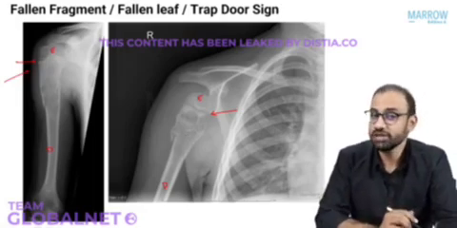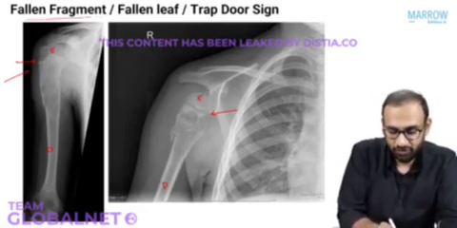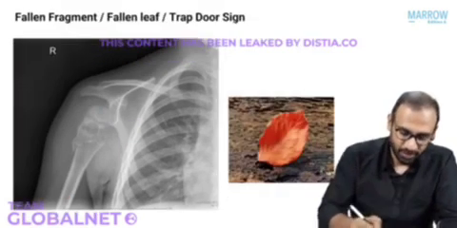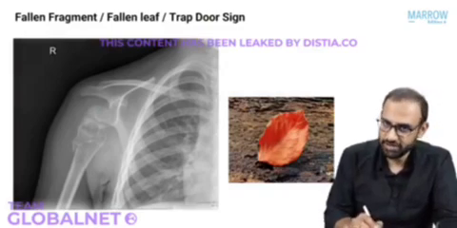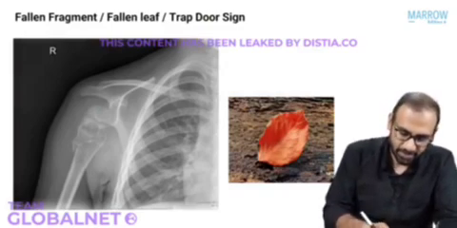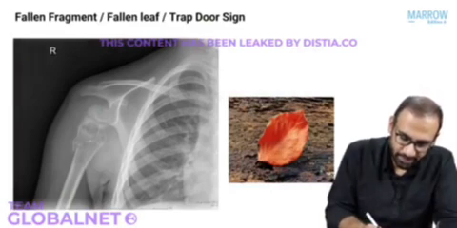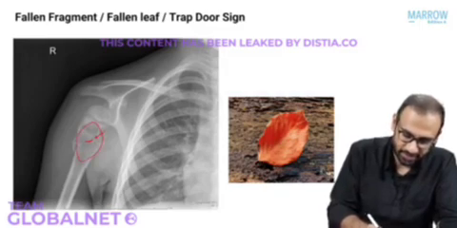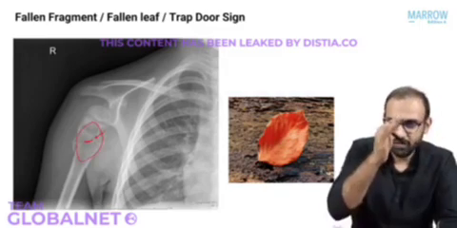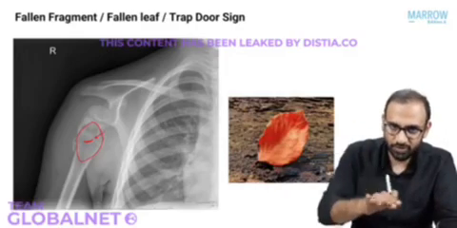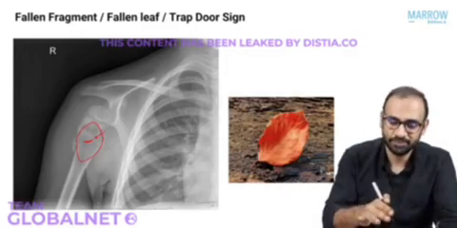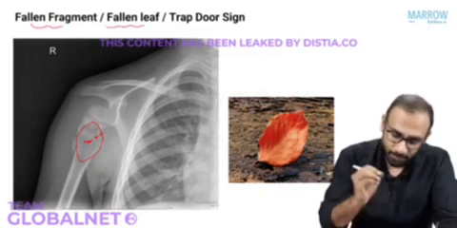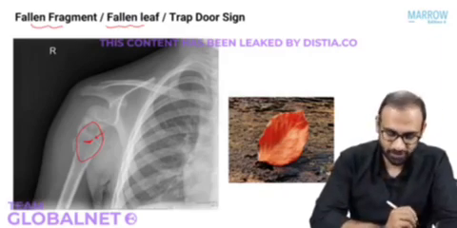Now there are two radiological signs that are asked on your exam. Fallen fragment or fallen leaf sign. Another is a trapdoor sign. Let's try to appreciate them. What are these? Look at this lesion over here. This is the same simple bone cyst X-ray that I just showed you. Here what is happening is that a part of the cortex is breaking. So this is the piece of the cortex that has broken away. And because it is a single solitary centric cyst, this part of the broken cortex will slowly sink down to the base of the cavity because of the gravity. So this is known as a fallen fragment or fallen leaf sign seen in simple bone cyst. Okay, so this is the first thing you should remember.